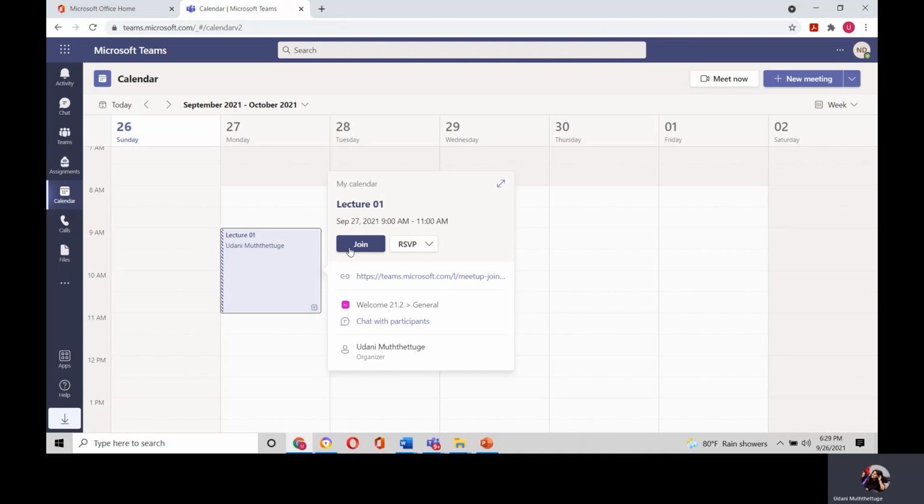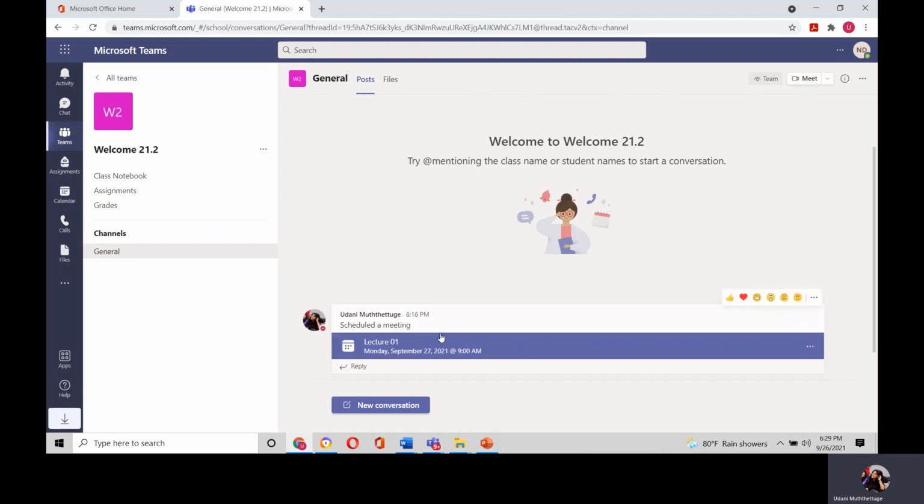So this is just an example, a demo that I'm doing for you so that you will understand how you are supposed to log on to MS Teams, and how to log on to your respective lectures at the scheduled time. Okay, now I'm going to show you what things you have to consider and do when you log on to a lecture. Imagine now it's time for me to log on to the lecture.